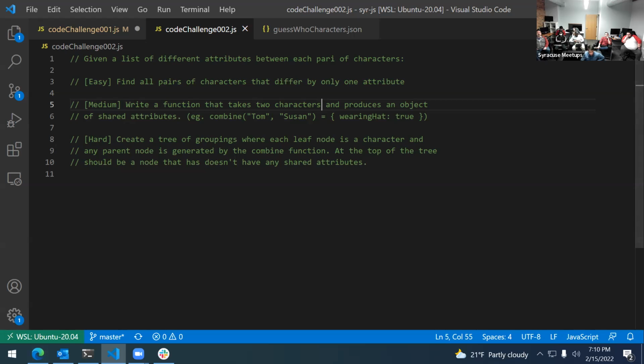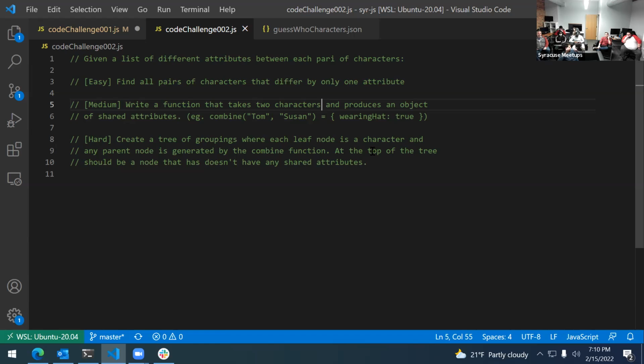Any questions? Yeah, a hard one. I can reword it to bring some clarification. I'm just trying to picture it. So you would just create a tree. The data set will be such that there's one at the top, or you say, generate a tree specifically with all of the characters. The idea is that all the characters are the leaves of the tree.